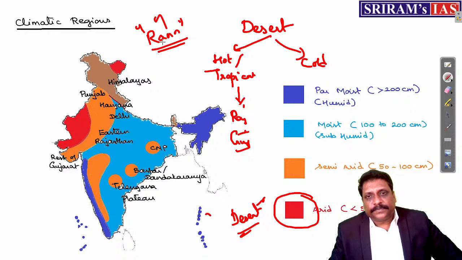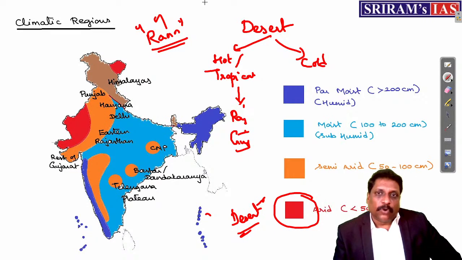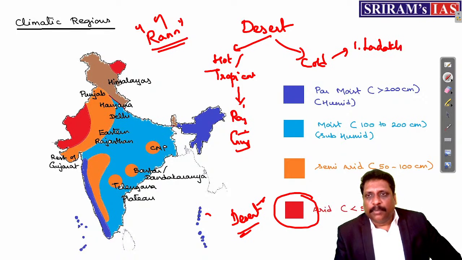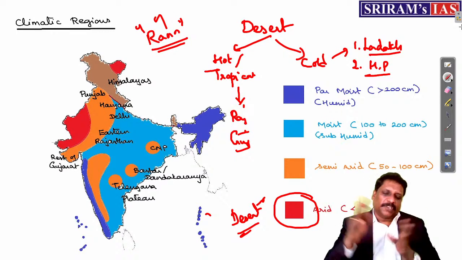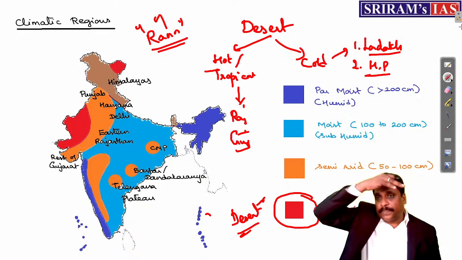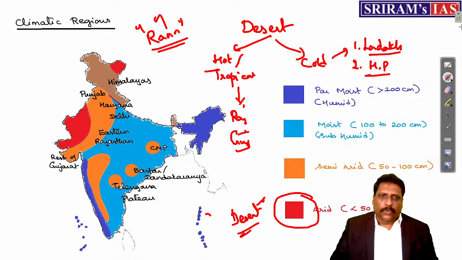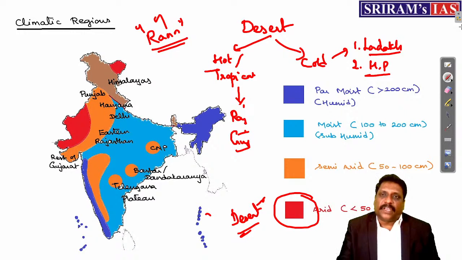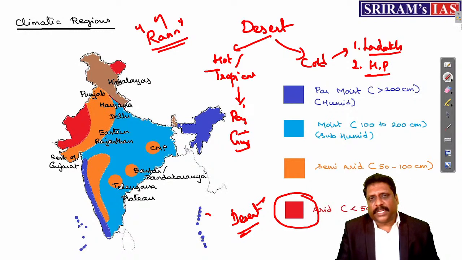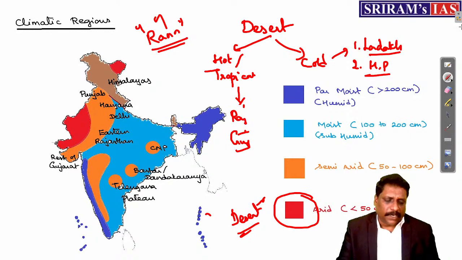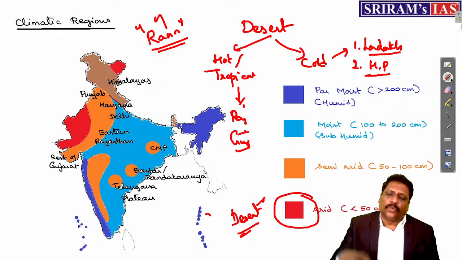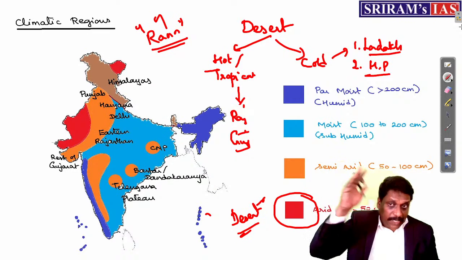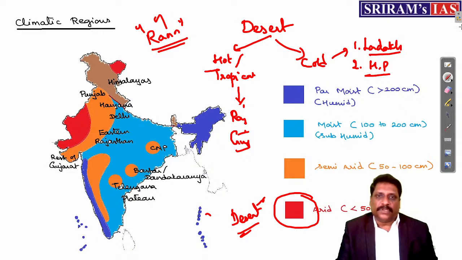What is the meaning of Rann if you ask me? Rann means desert. And if you ask me where in India we have a cold desert? Number 1, Ladakh, the barren beauty of India. Number 2, Lahaul and Spiti Valley of Himachal Pradesh. Himachal Pradesh also has cold desert, on the other side of Dharamshala. Places like McLeodganj and others are there, and the Lahaul and Spiti Valley is located very near to Kilong. So not only Ladakh, Himachal Pradesh also has this cold desert.